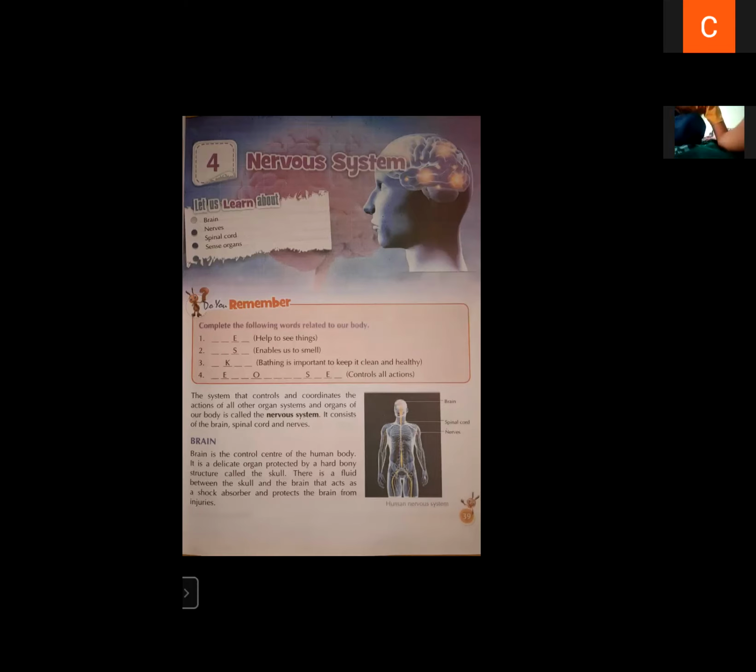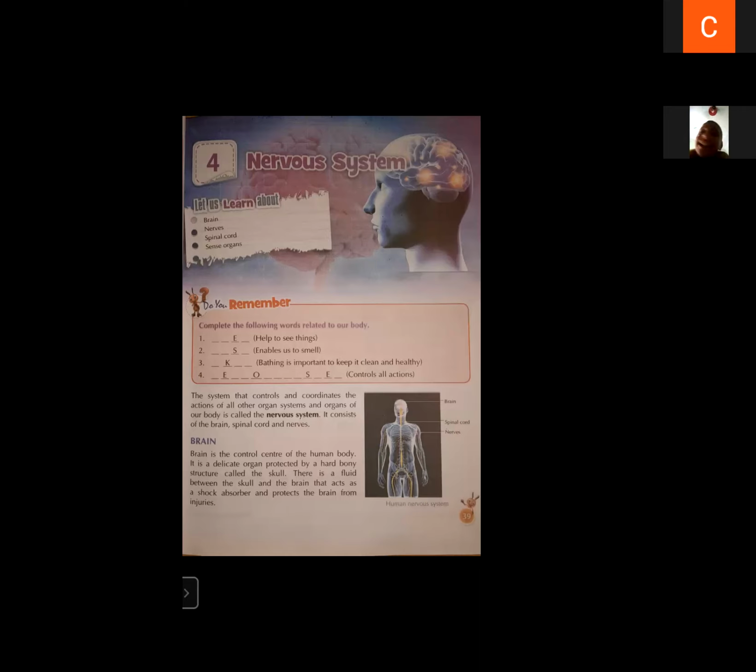The system that controls and coordinates the action of all organs, systems and organs of our body is called nervous system. The nervous system is made up of brain, spinal cord, and nerves. Basically, nervous system is having three main parts: brain, spinal cord, and nerves.